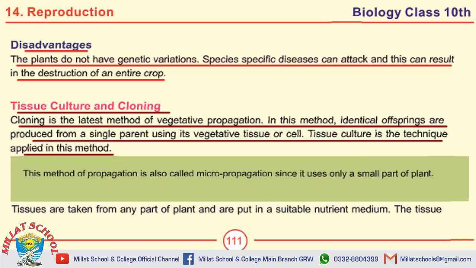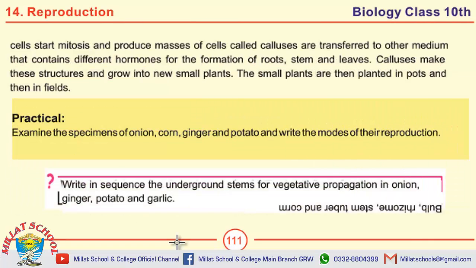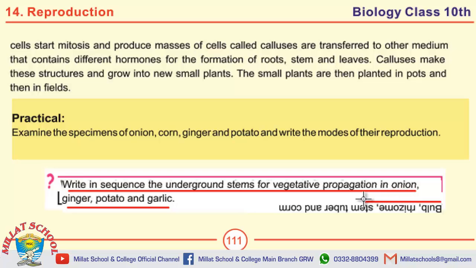Moving towards MCQs. Cloning is the latest method of vegetative propagation. Next, this page contains an important short question. Write in sequence the underground stems for vegetative propagation in onion, ginger, potato and garlic. The answer to this question is this: bulb, rhizome, stem tuber and corm.